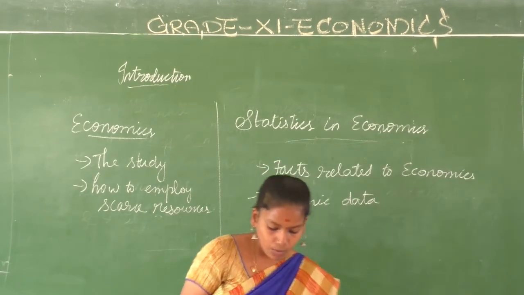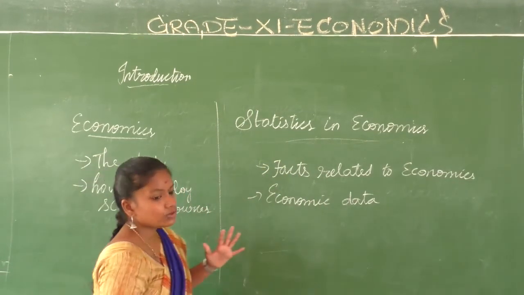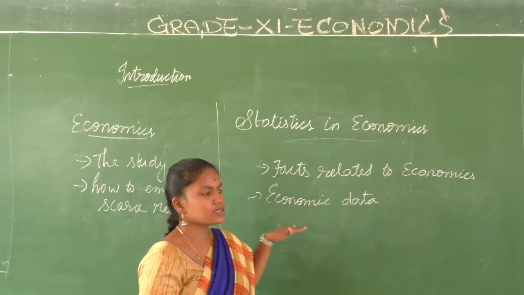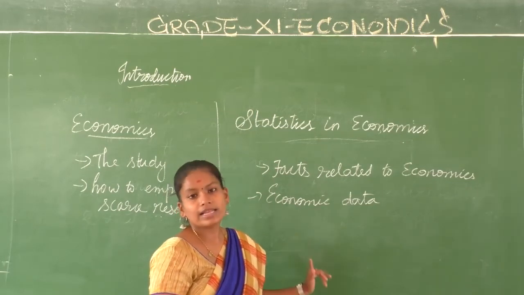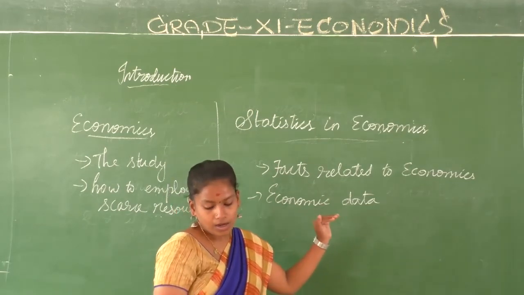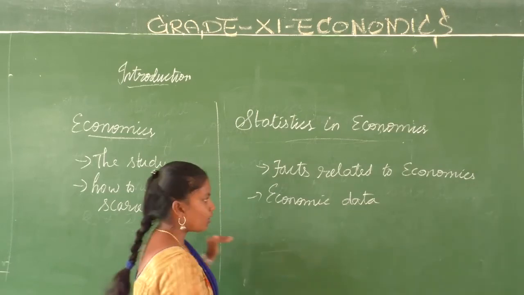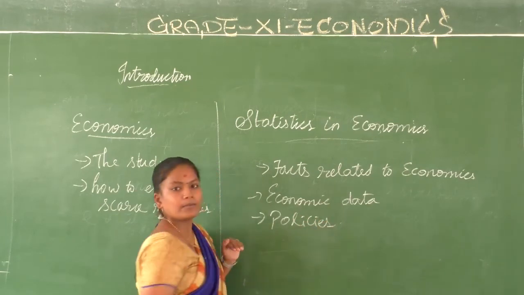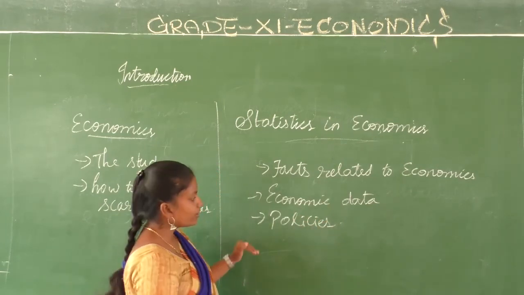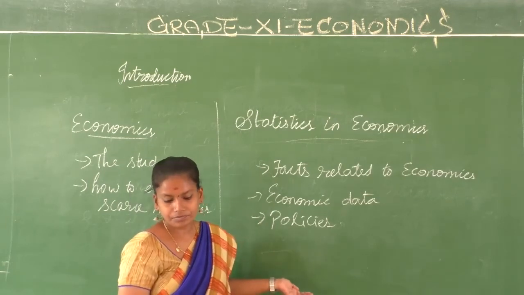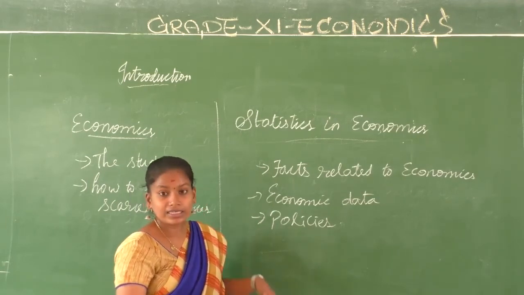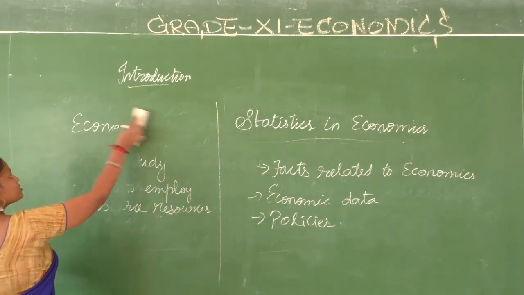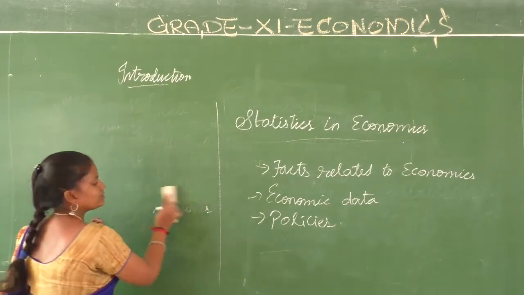Fine. Now what are we going to do then? We are going to understand what is statistics. We have known that statistics in economics, why do we use measures which are called policies. When you have the data about unemployment only, you can take some measures for it. What do you call it? You call them policies. Now we are going to understand what is statistics and what is the relationship between economics and statistics.